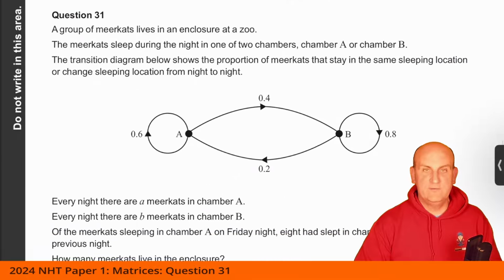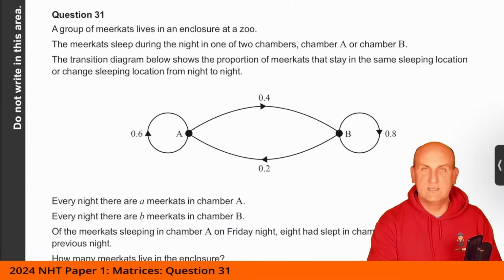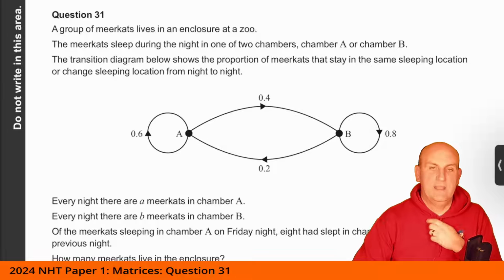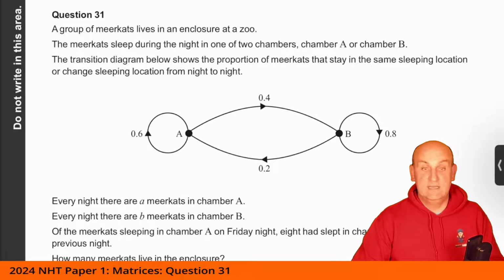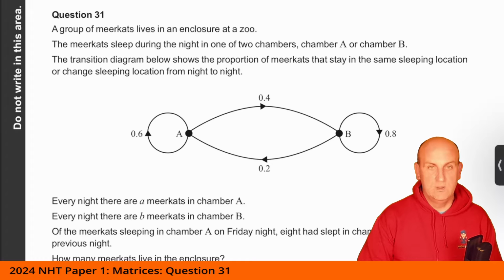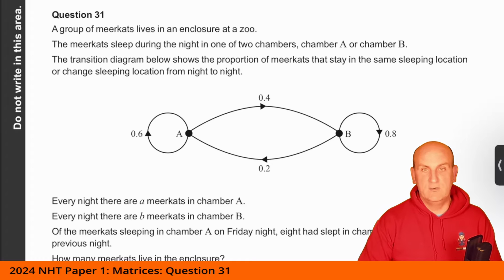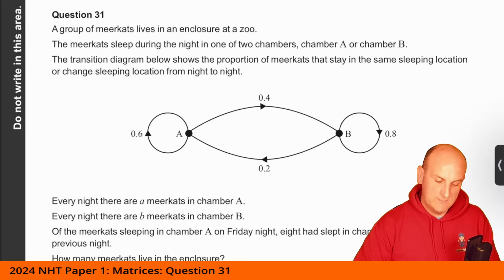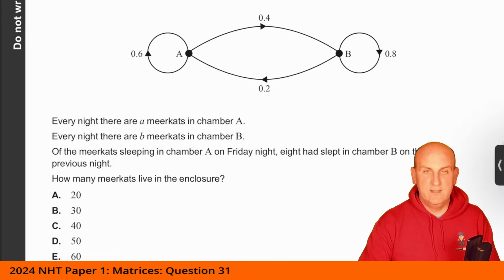A group of meerkats lives in a zoo enclosure. This is so similar to a question I have seen before about aeroplanes staying in Melbourne and Sydney airport. And if you haven't seen that one, it's a great question. A group of meerkats lives in an enclosure at a zoo. The meerkats sleep during the night in one of two chambers, chamber A or chamber B. The transition diagram below shows the proportion of meerkats that stay in the same sleeping location or change sleeping location from night to night. Every night there are the same number of meerkats in chamber A and in chamber B.